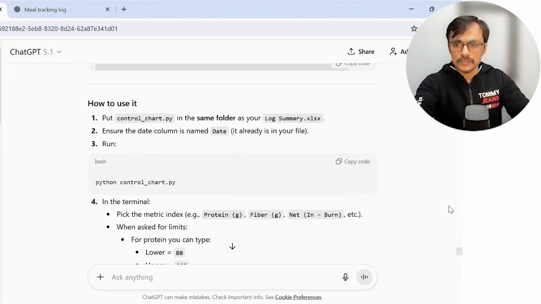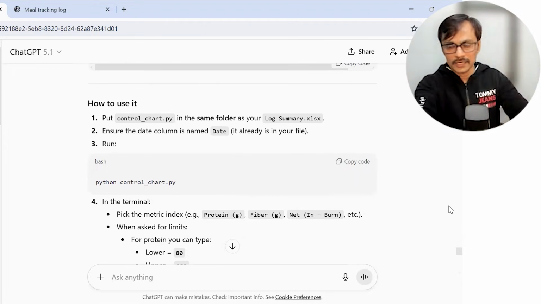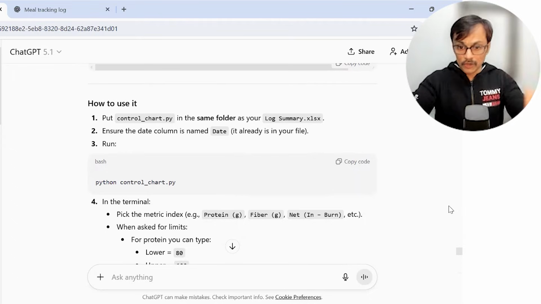And once it is there, I already have Python installed, then run this command. You just copy the code and paste it. That's it. Things will work. So I copied this in my folder. And then I went there and I said, okay, let me run it. Let me show what happened in the prompt.